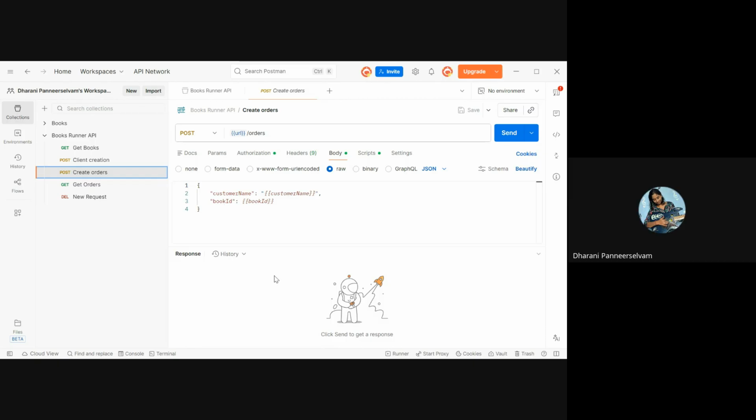Yes, sir. I tried to implement what you taught in the last class, the runner. We are giving the body here, in the raw, with all these attributes, customer name and book ID. Are they user defined? Because instead of customer name, I gave client ID in this attribute and it gave me some error. I want to know if there is already a table, or if it is user defined.